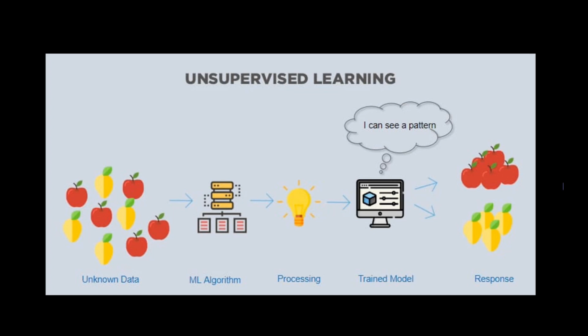Now, how will it work? Behind the scenes, it will extract the features of those two sets. It will see that the mango is yellow in color and has a mango-like shape, and the other set has a slightly rounded shape and red color. So it will identify some patterns, and on the basis of those patterns, it will separate them and form two groups.